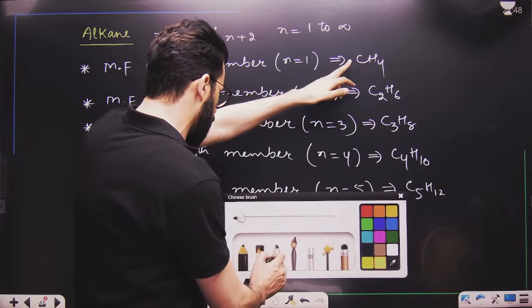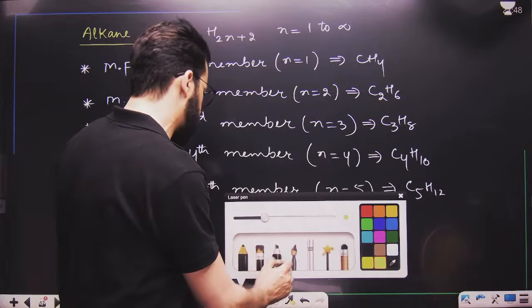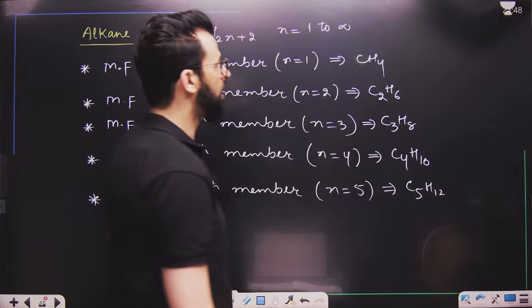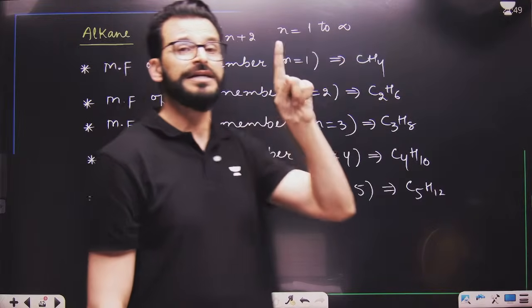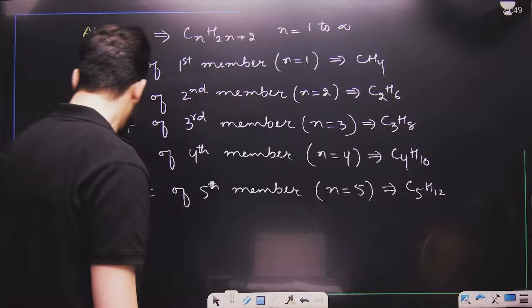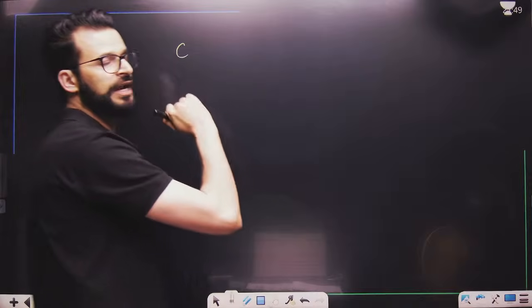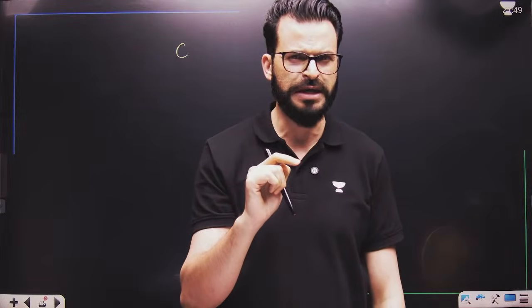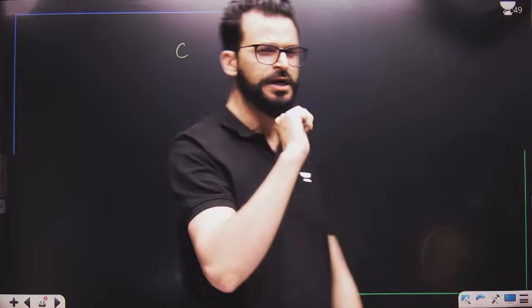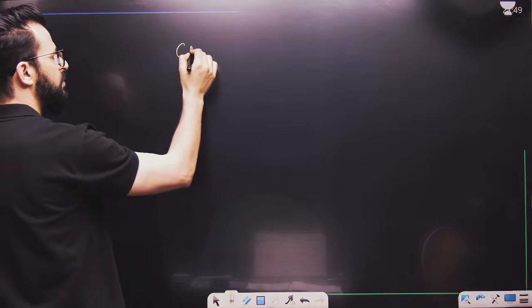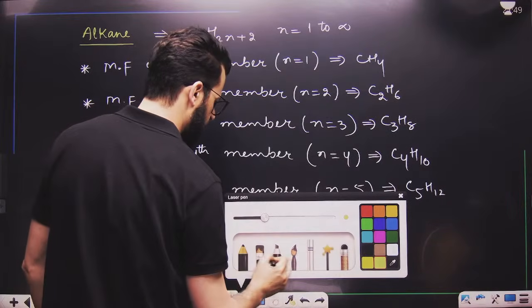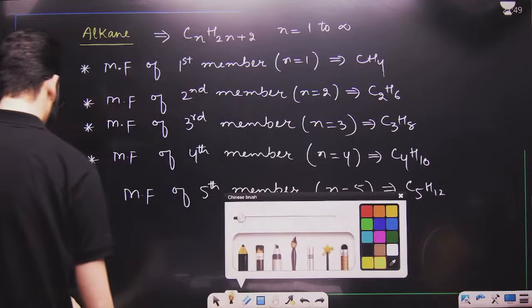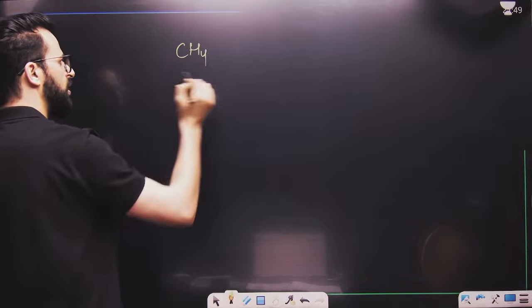If you look towards this alkane, it contains 1 carbon. Now try to satisfy the valency of carbon. Carbon can form how many bonds? Carbon is tetravalent, tetracovalent. That means try to satisfy the valency by adding hydrogens to it. So this will become CH4.